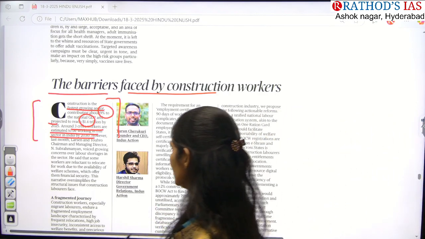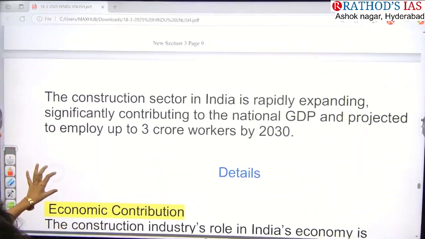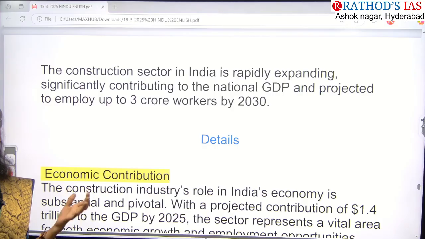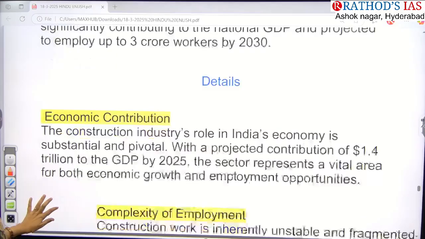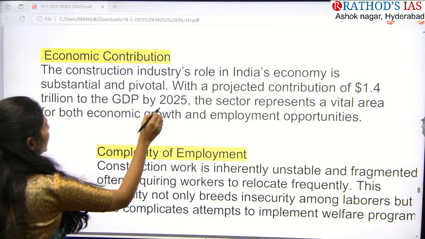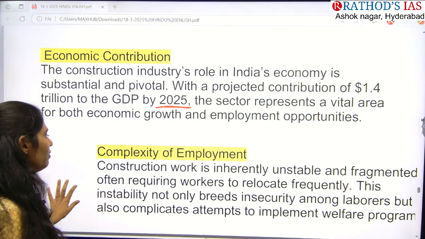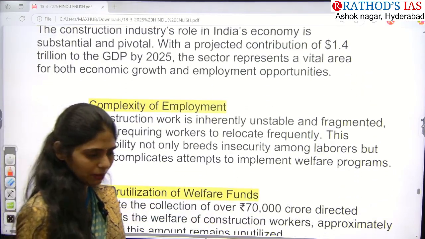Now let us see this article clearly. If you see the context, this article is saying that the construction sector is expanding rapidly in India, and 3 crore people will be working in this sector alone by 2030. This sector is contributing a lot to our economy, especially in 2025, around $1.4 trillion to the GDP, and it is also providing economic growth and employment opportunities in India. And about the problems regarding employment, do they get everyday employment here?